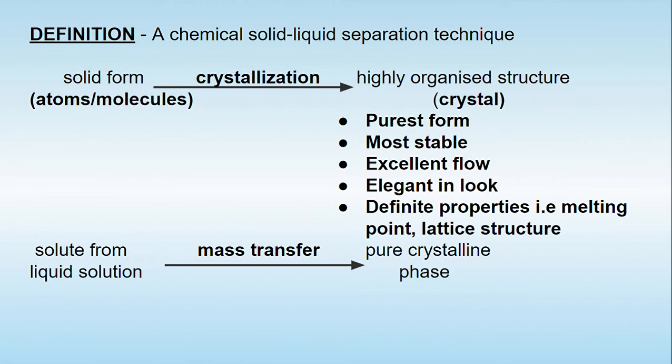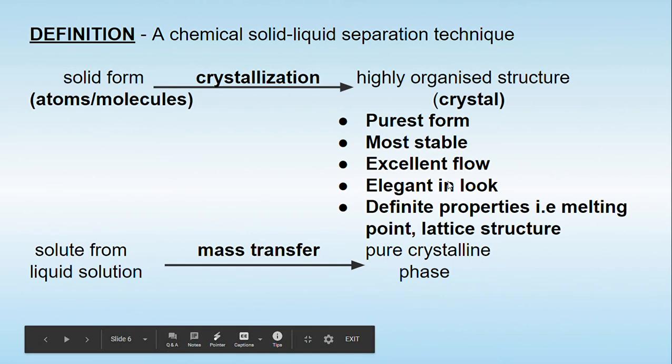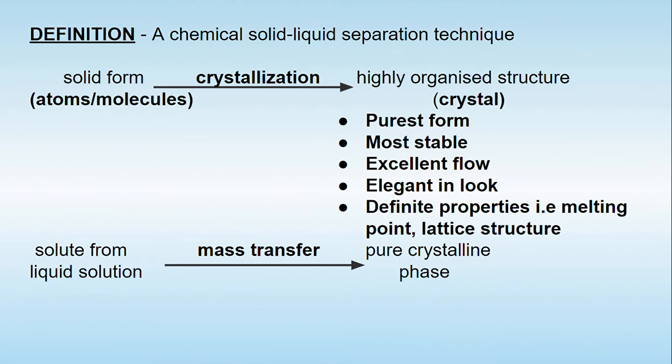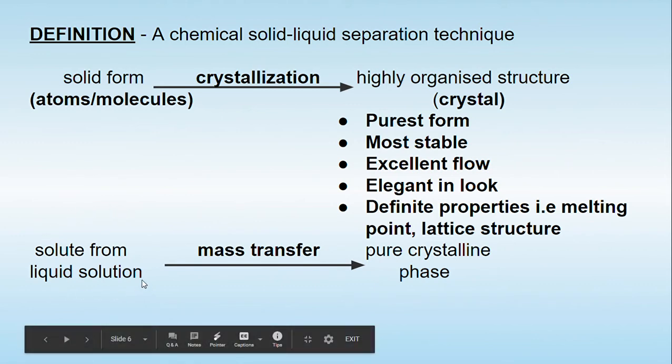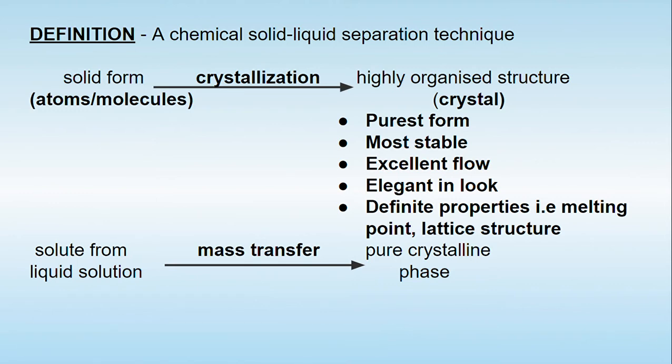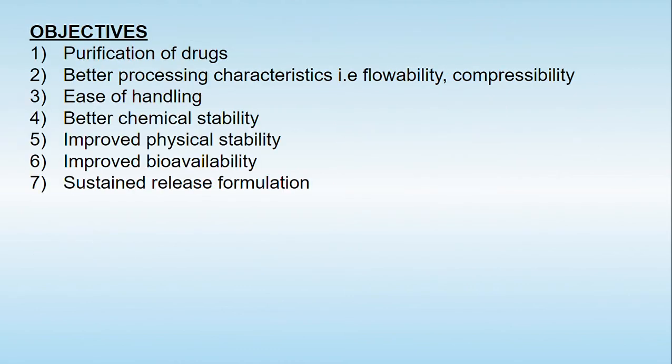Now, why are we forming crystals? What are the advantages of crystals over the amorphous form? The main advantages are: they are in the purest form, they are the most stable, they are elegant in look, they have excellent flow, and they have fixed or definite properties like melting point, lattice structure, etc. In other words, to define crystallization, the solute present in the liquid solution undergoes mass transfer, and the end product produced is a pure crystalline form or pure crystalline phase.